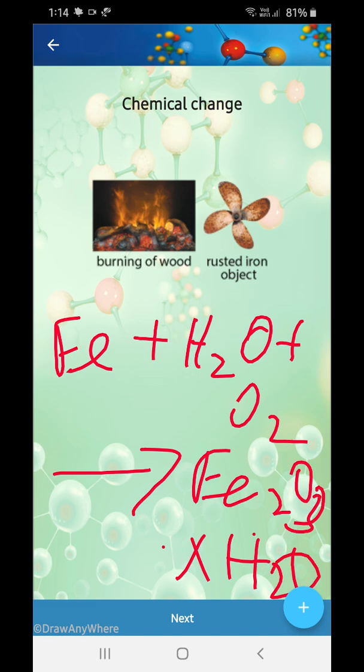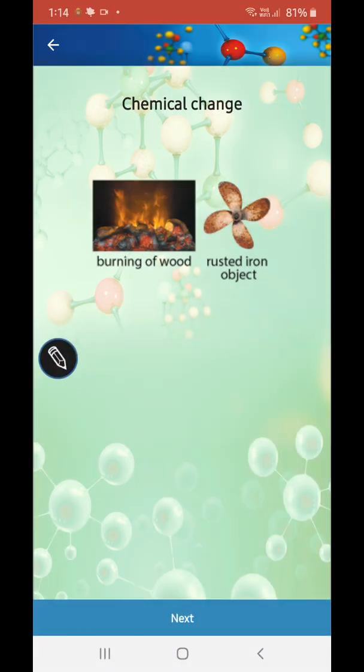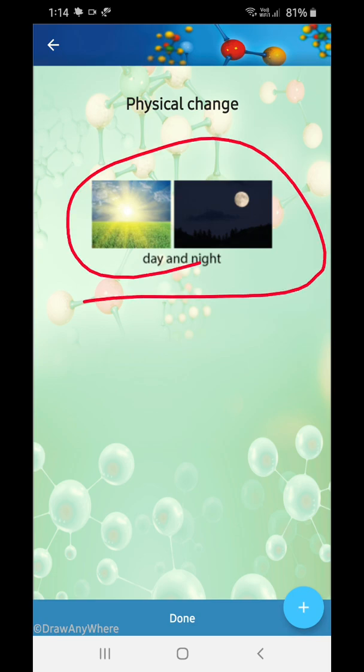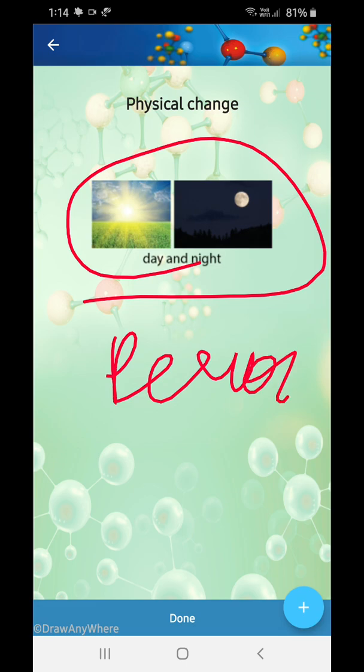Okay, understood, right? Copy this if you want. Pause the video. Day and night, physical change? But this is not a very good example, my dear, because no change is occurring. It's a periodic change, okay? It's not a physical change. Melting of ice, take into consideration melting of ice, okay?